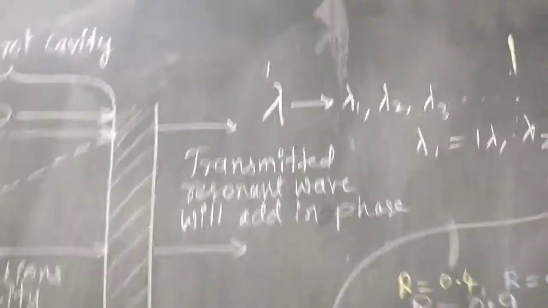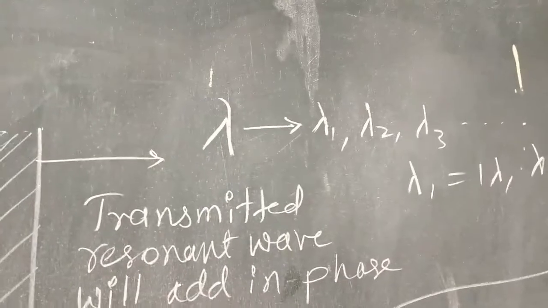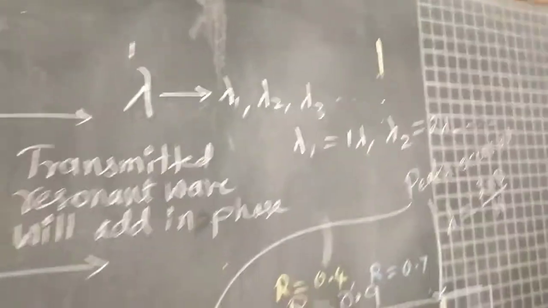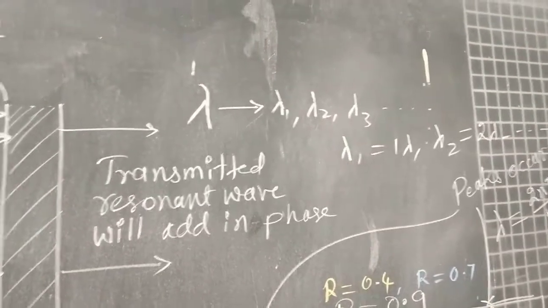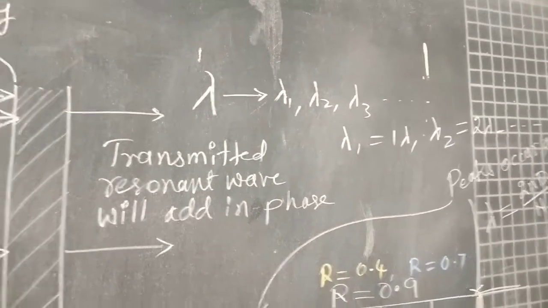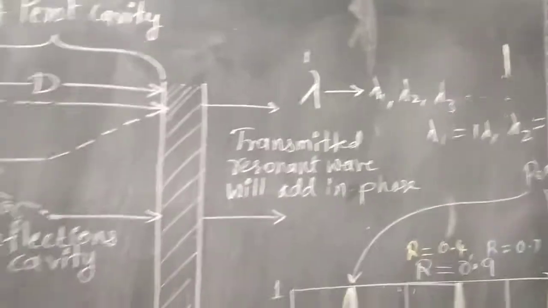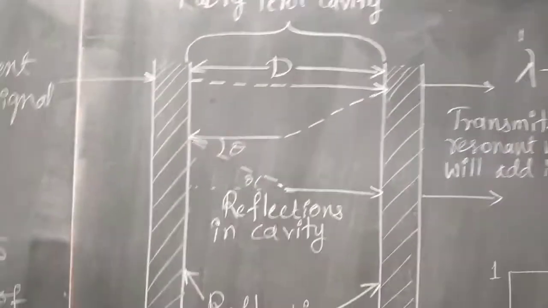So 1 into lambda, 2 into lambda, 3 lambda, 4 lambda are the integer multiples of the single wavelength lambda.